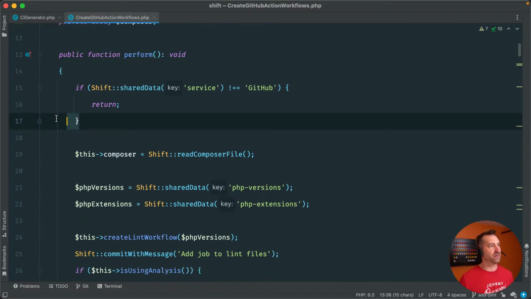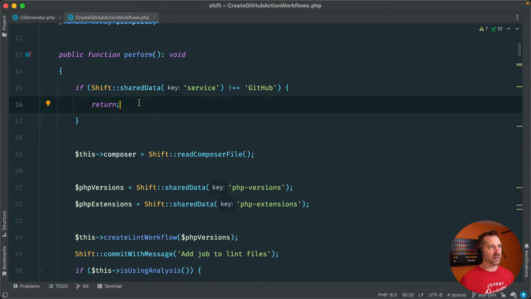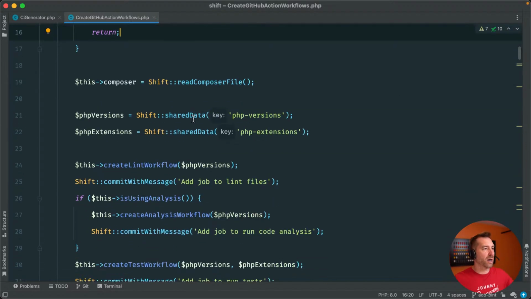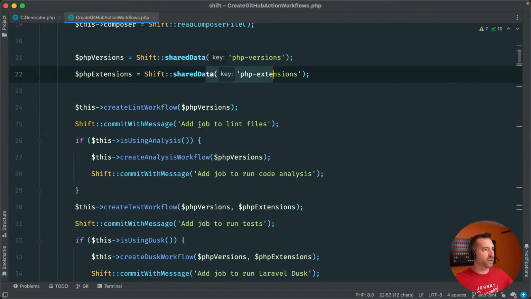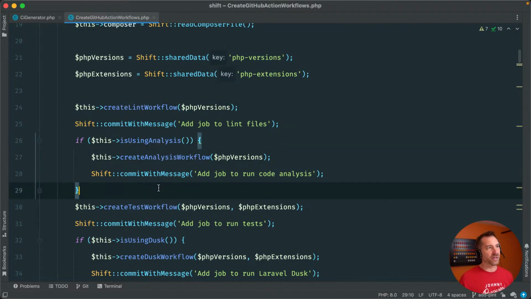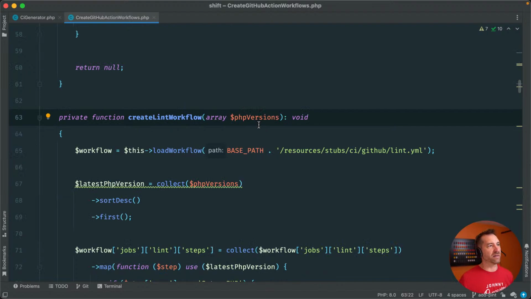So what we do inside here is we immediately say, hey, is this service GitHub? Are you using GitHub for this project? If not, then it's not even going to generate a GitHub workflow, of course. But if it does, then it's going to read the composer file, pull out some shared data for extensions, and then create these different jobs. The job that we care about for today is this create lint workflow.